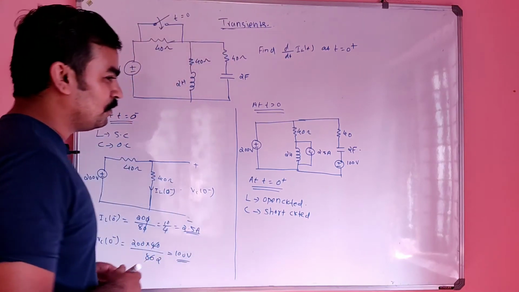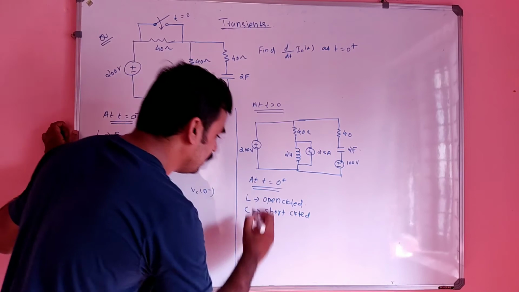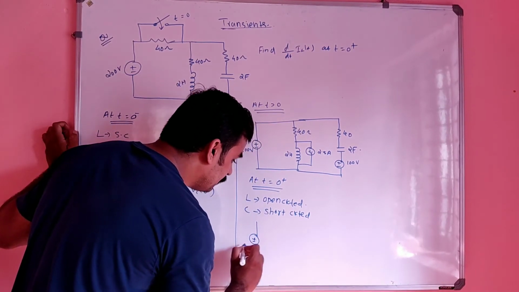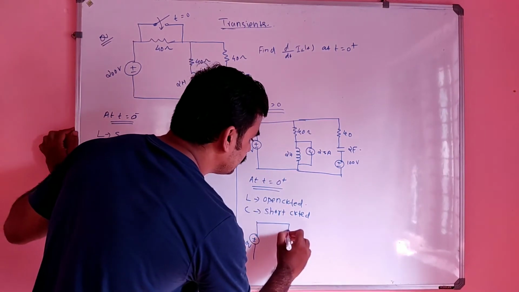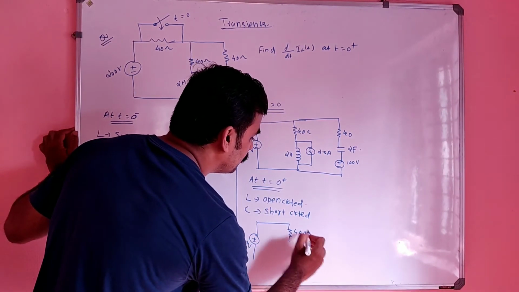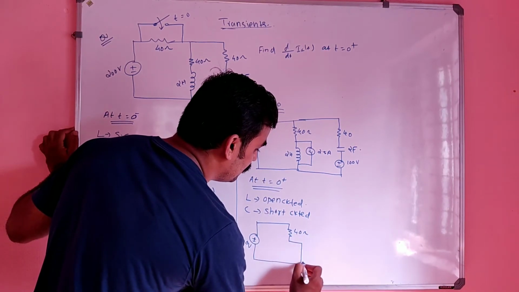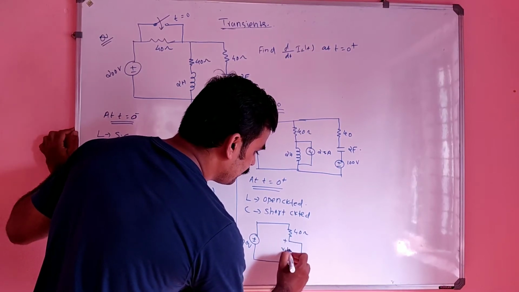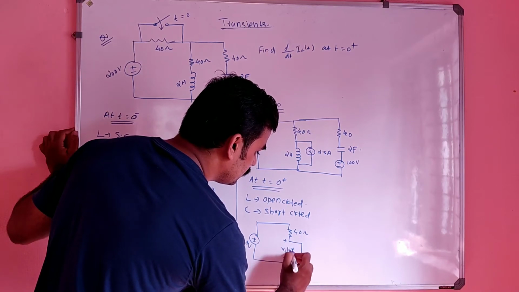So we have to draw the figure again for the t is equal to 0 plus condition, beta. Listen carefully. The figure will be slightly modified. 200 volt and 40 ohm. The inductor will be open circuit, so this will be VL of 0 plus.